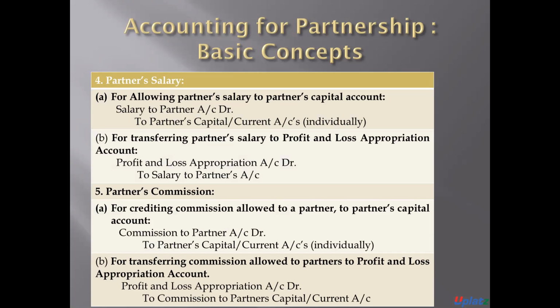Then the next entry is to transfer the amount of commission to the profit and loss appropriation account. Then the entry will be profit and loss appropriation account debit to commission to partner's capital account.